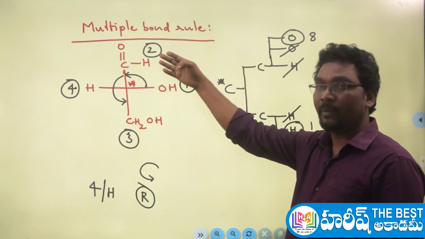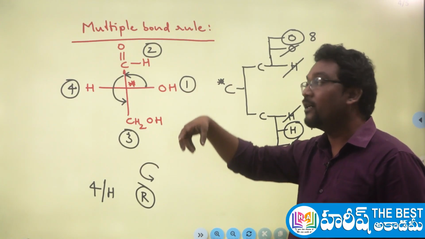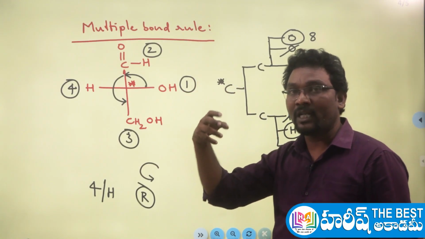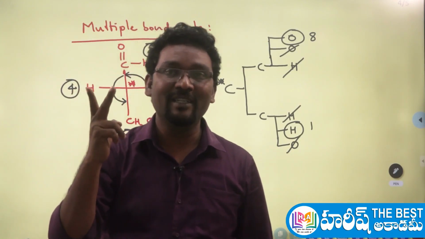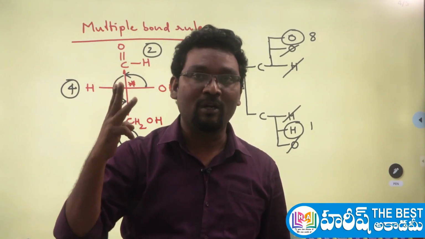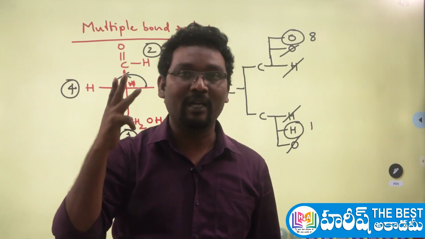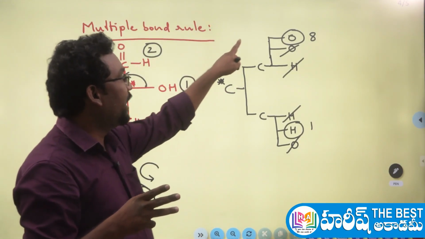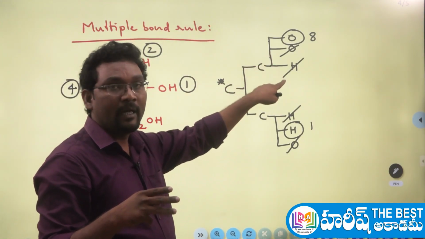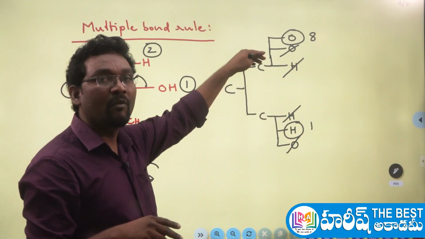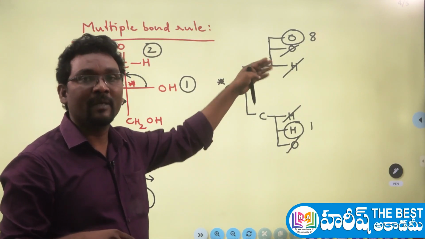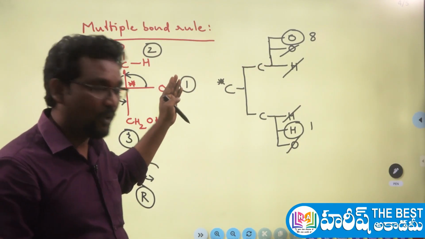If any atom is having a multiple bond, then whatever the neighbor atom is here, if that neighbor atom is having a double bond, you have to consider the neighbor atom as existing twice. If the neighbor atom is having a triple bond, that is existing thrice. Like that you have to decide. And later, based on the atomic number rules, that means cancel the same atoms at the 2 different carbon atoms, and whatever the 2 different atoms are there, based on their atomic numbers, you can decide the priority. This is the third rule.